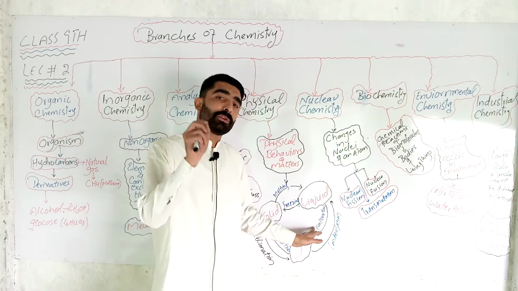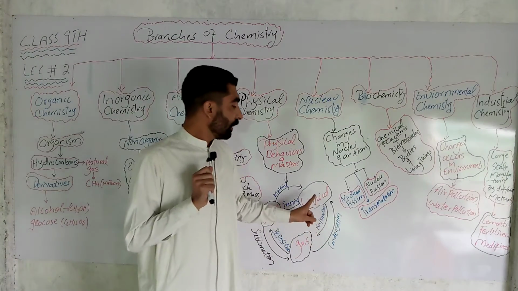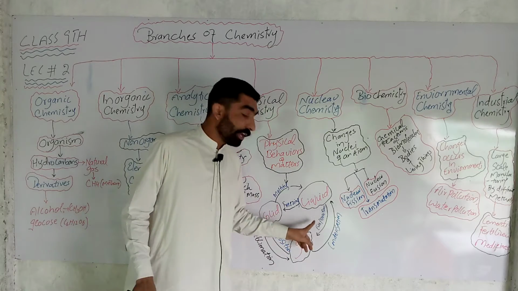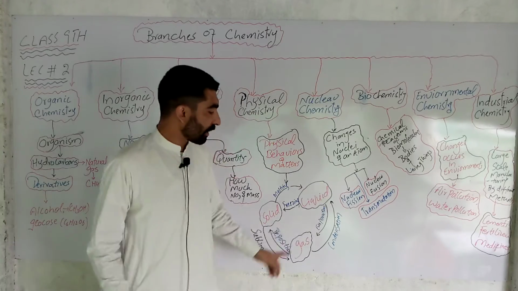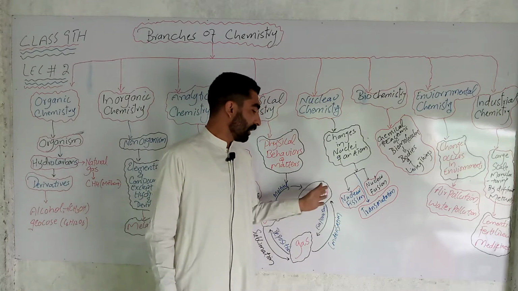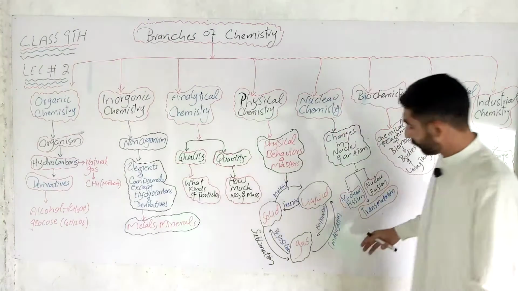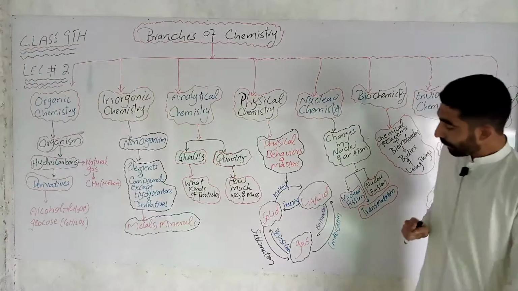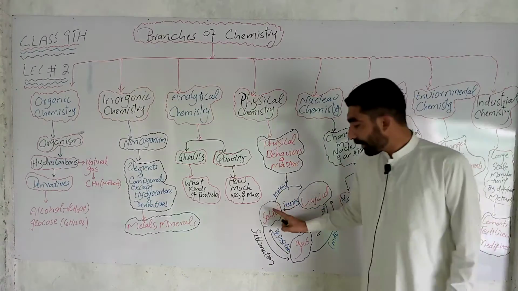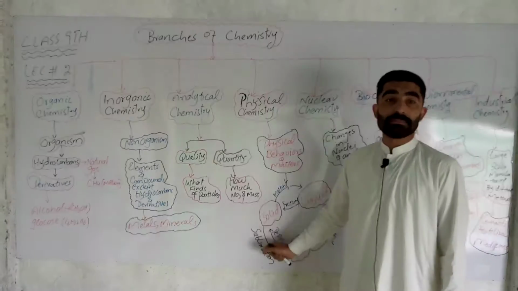But the main difference between evaporation and boiling is the temperature. If it occurs at any temperature, it is called evaporation; if the temperature is specific, it is called boiling. Now, if gas is converted again to liquid state, this conversion is called condensation. If the solid state is converted directly to gas state, it is called sublimation.